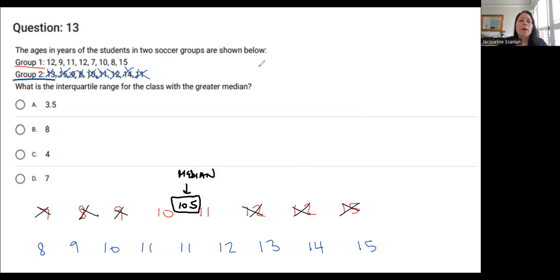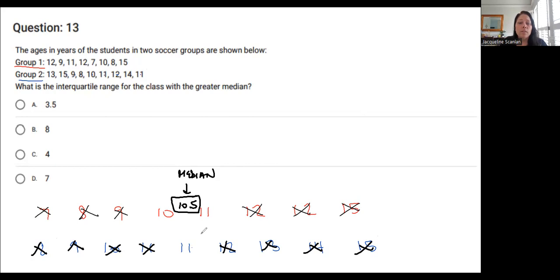Okay, so I'm going to count them just to make sure I didn't skip anything. I have 1, 2, 3, 4, 5, 6, 7, 8, 9. I've got them all. I'm now going to eliminate from the outside in. So 8 and 15, 9 and 14, and so on.